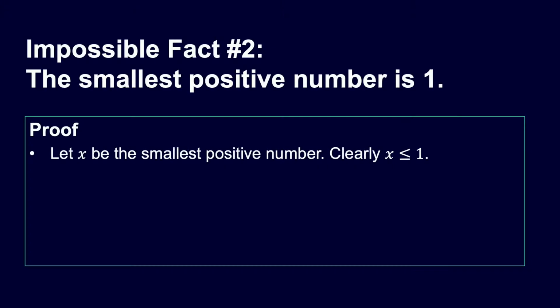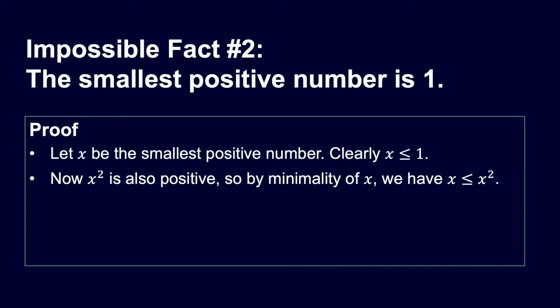So here comes the proof. We don't know what this smallest positive number is. Let's call it x for the moment. Obviously, x is at most 1, because 1 is a positive number, and x is the smallest one. So x is certainly less than or equal to 1. OK, but x is a positive number. If you take the square of a positive number, you still have a positive number, right? So x squared is also a positive number. x is the smallest positive number, so x squared can't be any smaller than x. So that tells us that x is less than or equal to x squared.